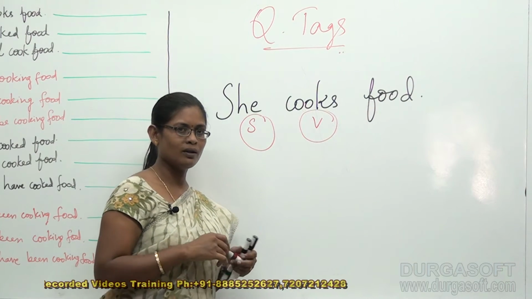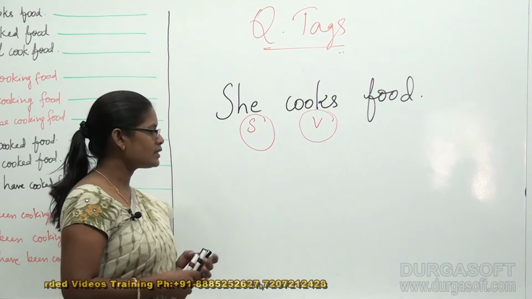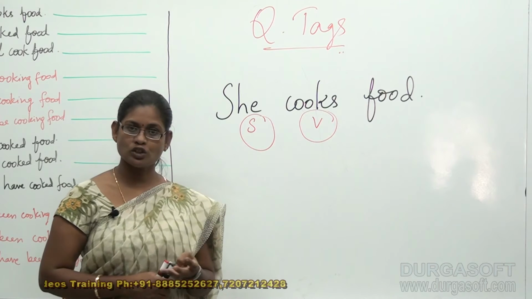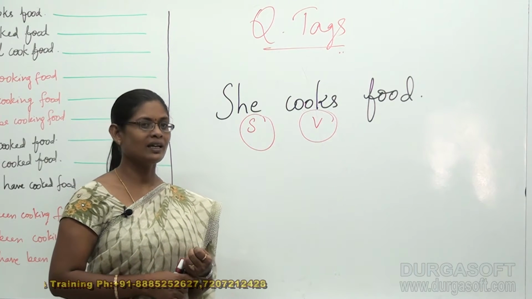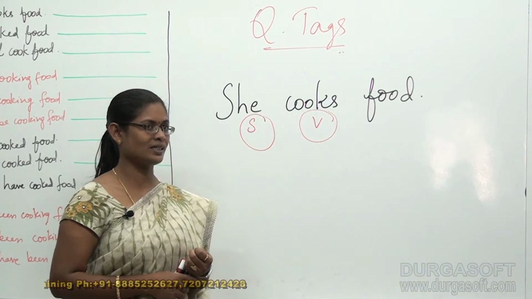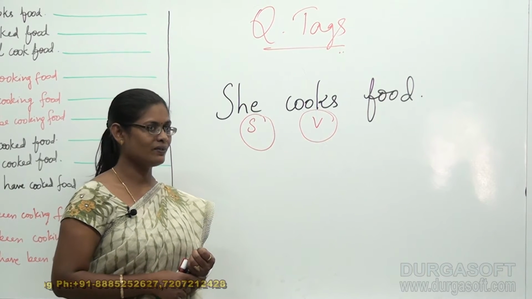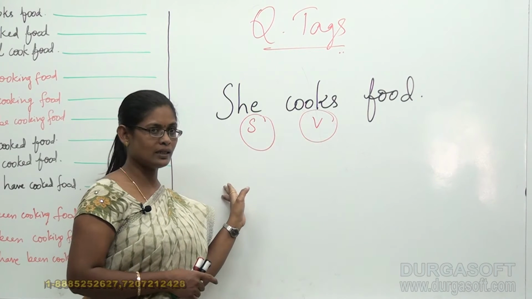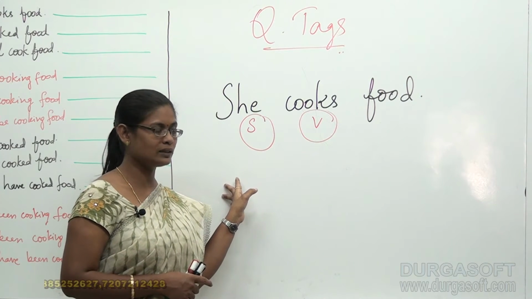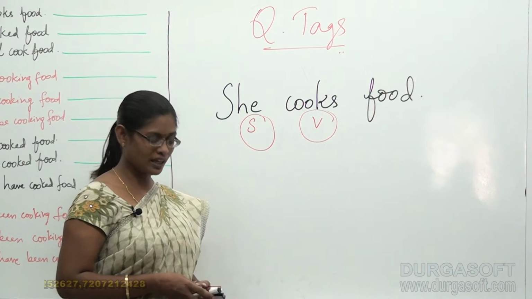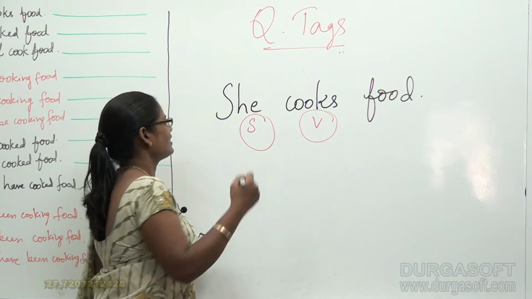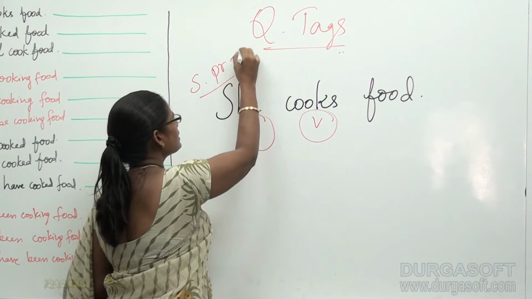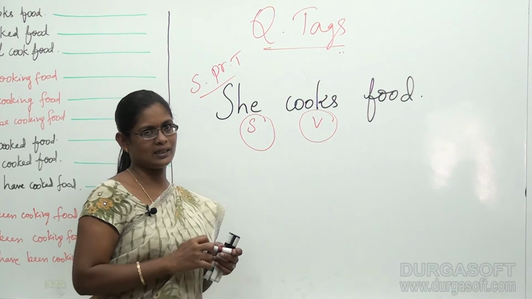Do you remember we have done many exercises with the respective tenses, like construction of positive sentences, negative sentences and questions? Very good. So when I write this sentence, you must have understood that I have written something in simple present tense. Is it not? This is a simple present tense sentence.